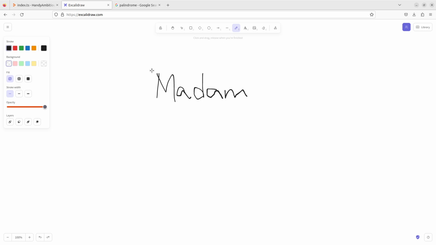So I would say that from a logical perspective, it makes sense to look at the first letter and the last letter, right? So if these two are the same, then there's a big possibility that this is actually a palindrome, right?